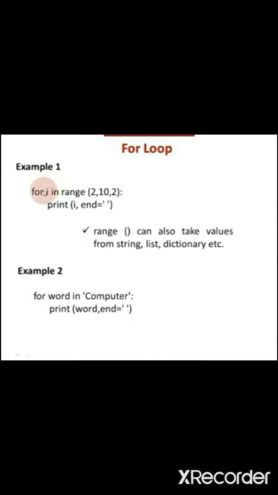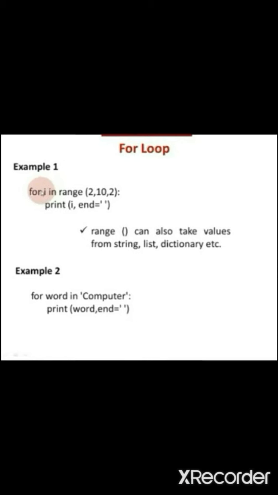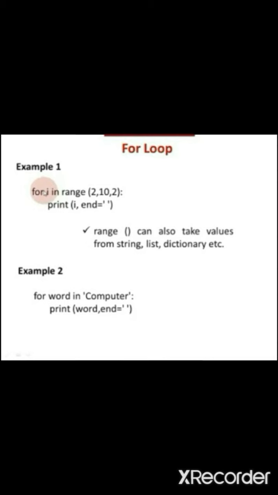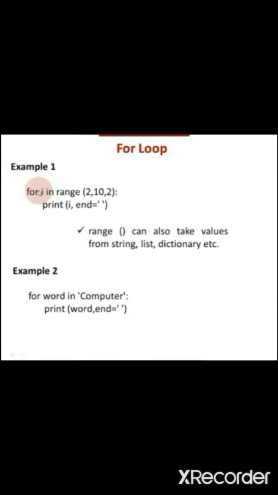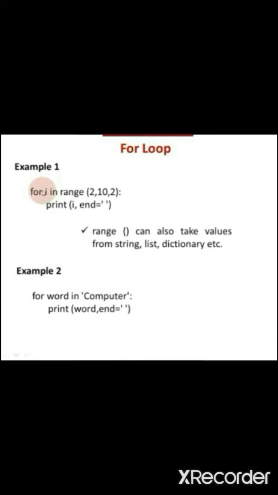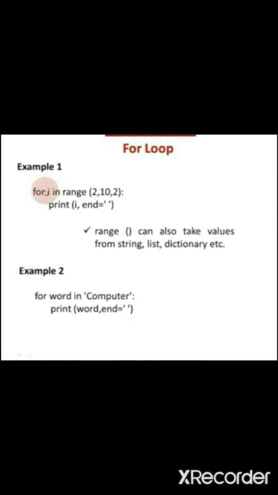Within the range we can give string value, list and dictionary. We will discuss later about list and dictionary. Don't worry about this. So we all know about string. What is known as string? Sequence of characters. Look at example 2. Here we use string. For is a keyword for the loop. Word is the name of a counter variable. In is a keyword. Here we give a string computer.